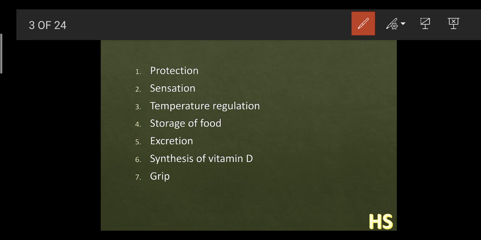Second, it helps to keep our sensation. Whenever someone touches us, or pricks us with an iron nail, why do we feel this kind of sensation? The reason is very simple, because our skin consists of a vascular system. What does vascular system mean? It means we have blood vessels inside our body. As these blood vessels are present, it helps to keep up sensation whenever someone touches or pricks us with something pricky like an iron nail.